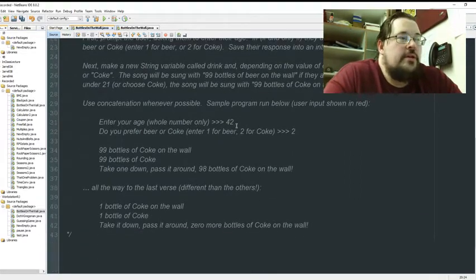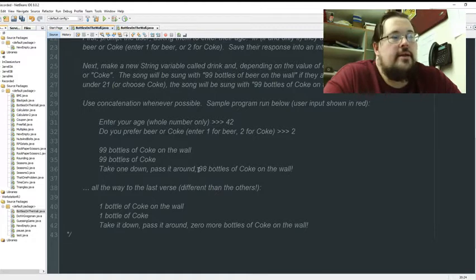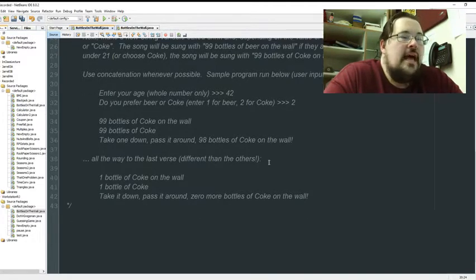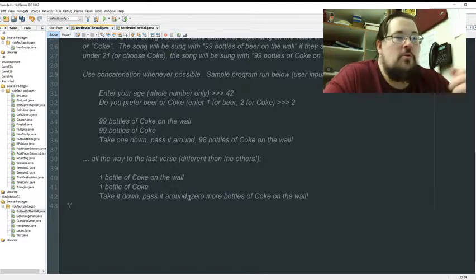Enter your age: 42. Do you prefer beer or Coke? They chose Coke anyway. 99 bottles of Coke on the wall, 99 bottles of Coke. Take one down, pass it around, 98 bottles of Coke on the wall. Very straightforward. All the way to the last verse, where it's a little different because they've changed the tenses. 1 bottle of Coke on the wall, 1 bottle of Coke, take it down, pass it around, 0 bottles of Coke on the wall. So the lyrics change, the last stanza will be different.